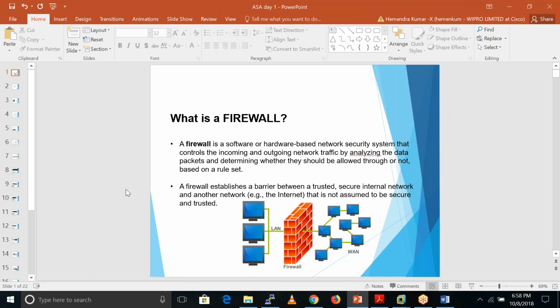So the first question is, what is a firewall? I already explained. This is the internet and this is our inside network. If we want to protect our inside network, in that case we put the firewall here. It's like a gate in your home. Basically, like in your home, only authorized users are able to get access. So that's why we put some policies there, so that only authorized users can access the resources, or only authorized users can go from inside to outside.